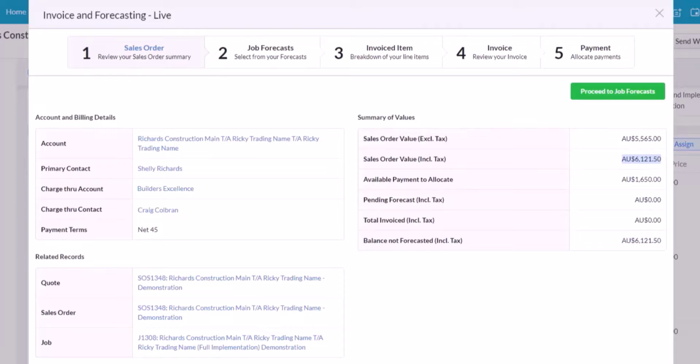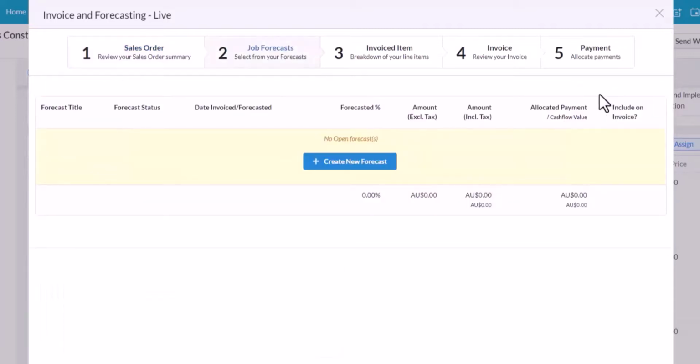Over on the left hand side, I've got the account details. Now on this account, I've elected a charge through account, which means the sales order belongs to one company, but another company is going to pay the invoice. So the first step is to click on the green button, proceed to job forecast. And you can see now I've gone to step 2 in the wizard.